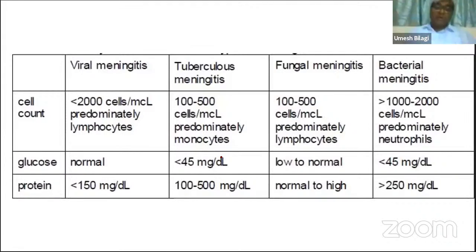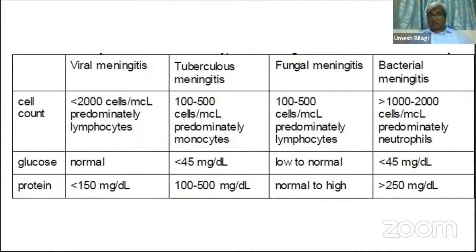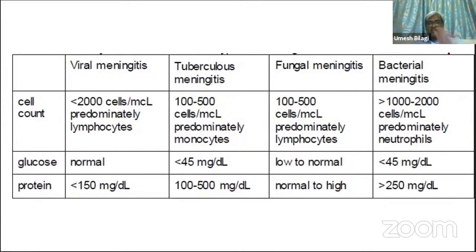Now, this table is to tell you the difference between bacterial, viral, tuberculous, and fungal meningitis. How are they? You see, in viral, the count is not so high. Here, the bacterial can go very high, although in viral it will be less than 2000. In tuberculosis, it doesn't go that high. Only in bacterial will it go very high.